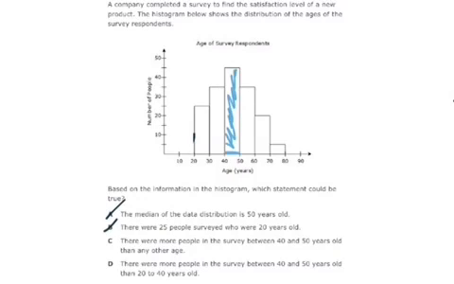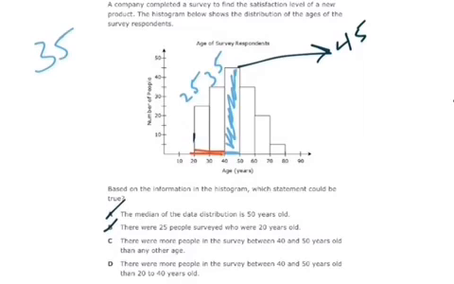There were more people in the survey between 40 and 50 years old than 20 to 40 years old. Oh, so here's where they're going to do the two. So 20 to 40 years old would mean both of these bars. Okay, well, let's figure this out mathematically. There were 45 people who were between 40 and 50 years old. Between 20 and 30, I've got 25 right there, and I've got 35 there. So if I add 35 and 25, I would get a 0 there. I'd carry it, and I'd get 60.